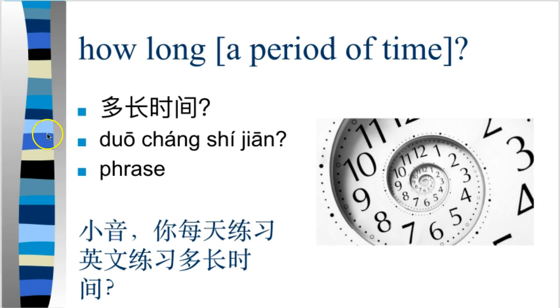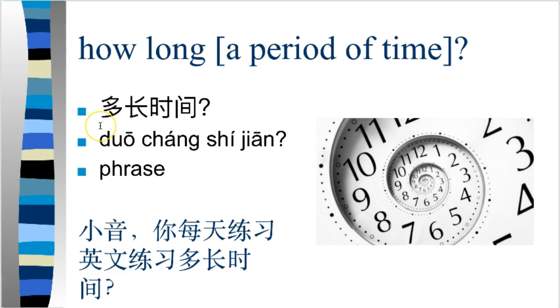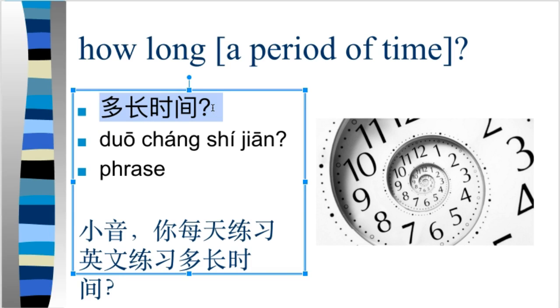All right, so 多长时间 is a question. Right? 多长 here is right. 多 is a question word, right? So you're going to be asking how long is this period of time, and then when you answer the question, you're going to replace 多长时间 with an actual amount of time, like 2 hours or 5 months or something. So the way I would ask this is I would replace whatever the period of time is with this question phrase 多长时间.